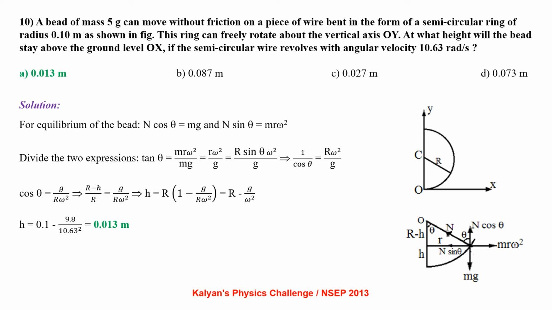For equilibrium of the bead, N cos θ = mg and N sin θ = mrω². Dividing the two expressions, we have tan θ = rω²/g, that is R sin θ ω²/g, which gives us 1/cos θ = Rω²/g. From there cos θ = g/(Rω²). Upon rearranging the terms, we have h = R − g/ω². Put the numerical values to get the value of h to be 0.013 meter.